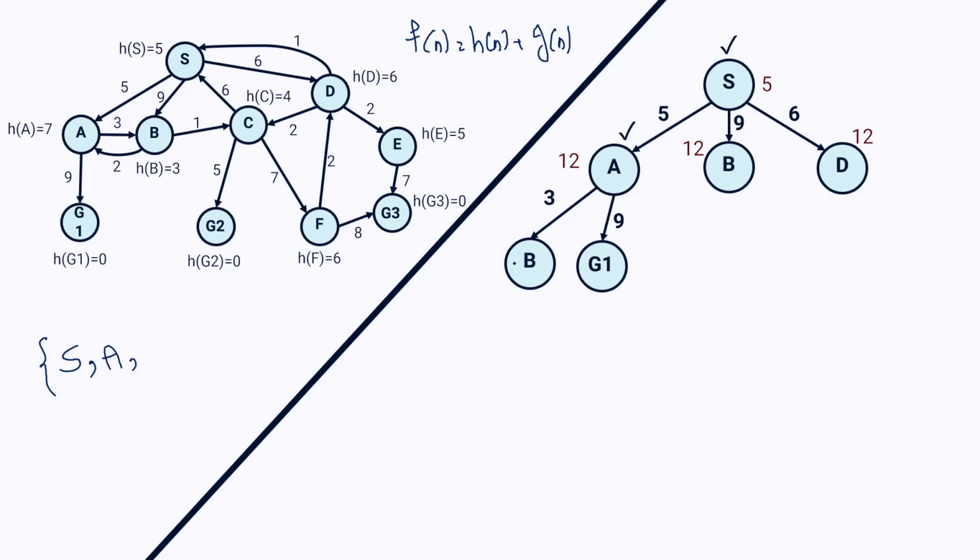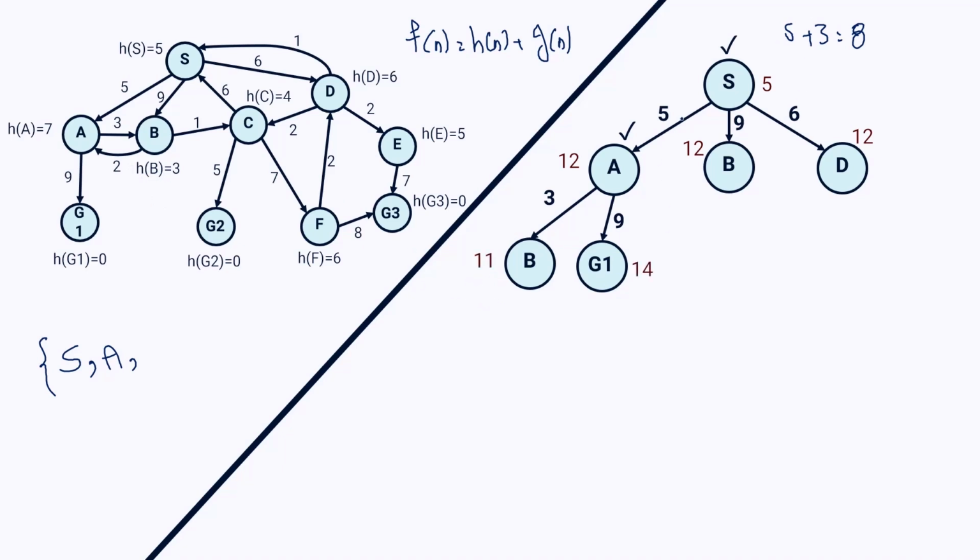So for node B, the value of G is the total cost of the path that we reach B from S. So that would be 5 plus 3, that is equal to 8. And we have to add 8 to the heuristic measure of B, that is 3. So 8 plus 3 is equal to 11.